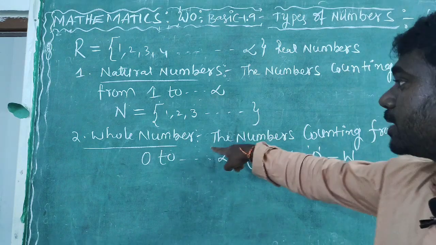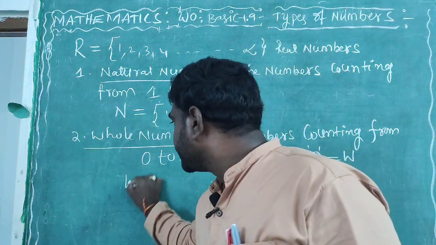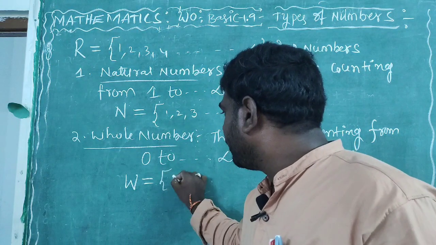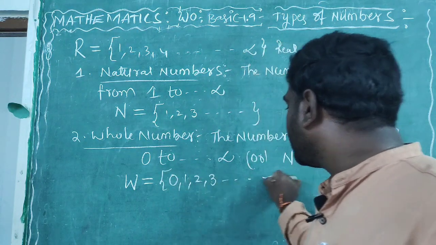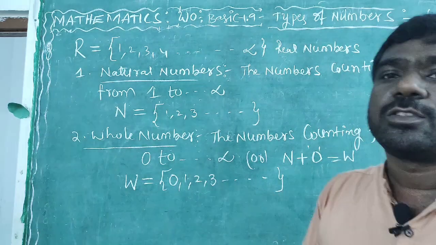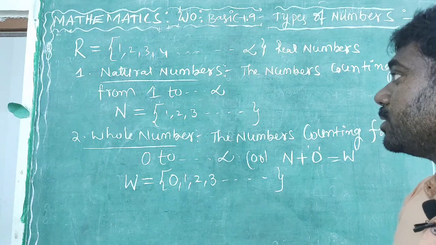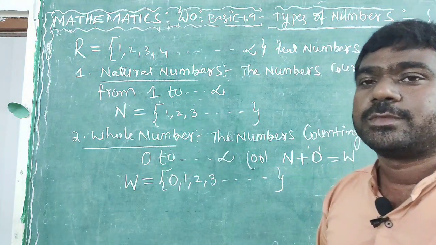Whole numbers are represented by the capital letter W. W is equal to the set starting from 0, 1, 2, 3 and so on, infinity, so uncountable. So it is whole numbers. It is the second type.